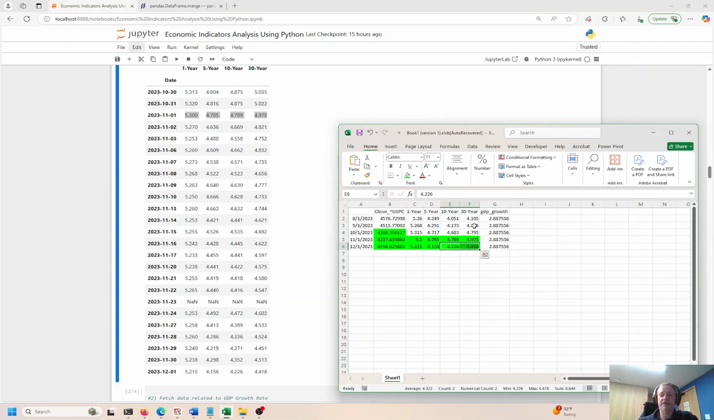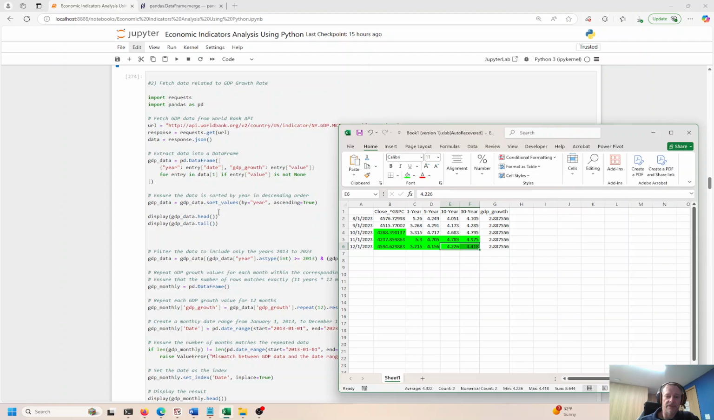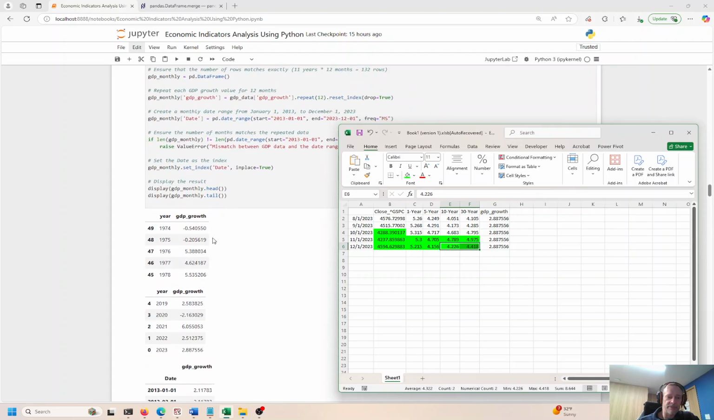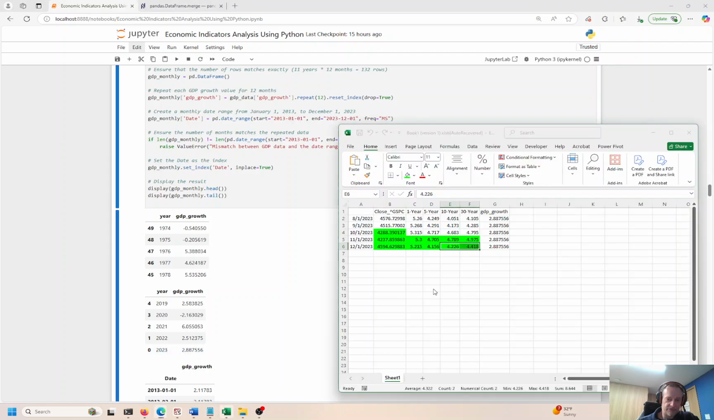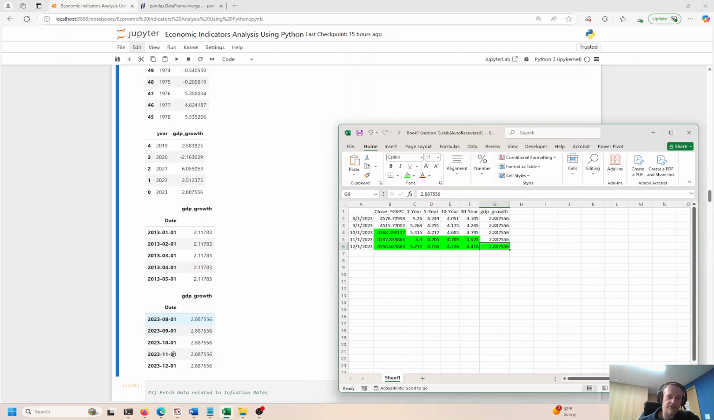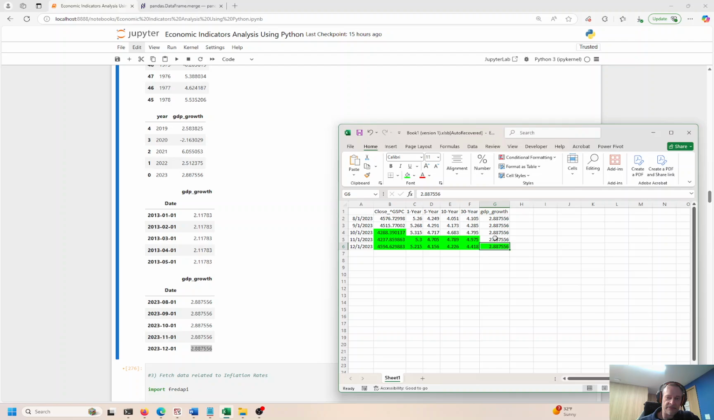I know it's right because I checked this already, but I'll just prove it to you. GDP growth, I think this is down. Let me see. GDP growth for 12/1. GDP growth right there. 12/1/23, 2.88756. So we got it right there. Boom. So we are good to go. And they don't give us the dates, all they give us the years. So we're going to assume it's 12/1. We force that to be 12/1, right? 2.88756 matches this, and we are good to go, guys.